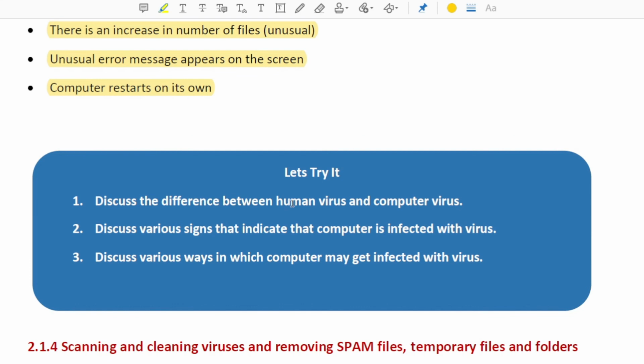Discussing the difference between a human virus and a computer virus can be done in the class. Discuss various signs that indicate the computer is infected with a virus. Discuss various ways in which a computer may get infected with a virus. That has all been discussed, still we can discuss it in the class.